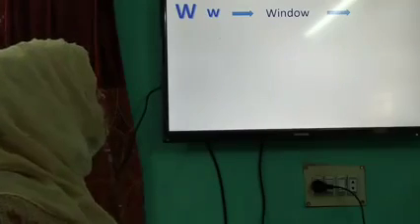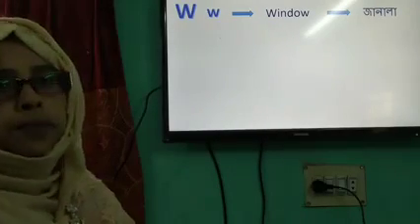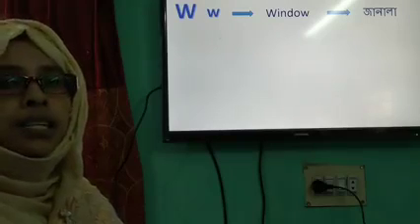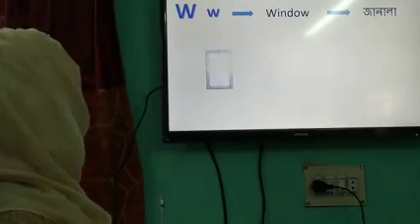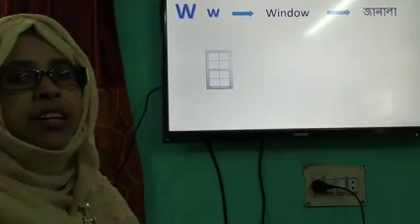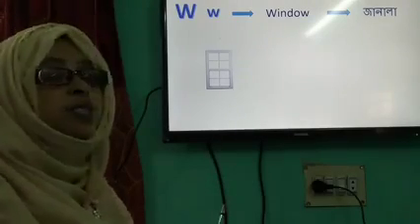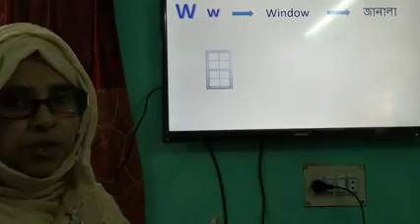Window means হচ্ছে ছাতা. So look here again. Here, sorry, খুব sorry. Window means হচ্ছে জানালা.